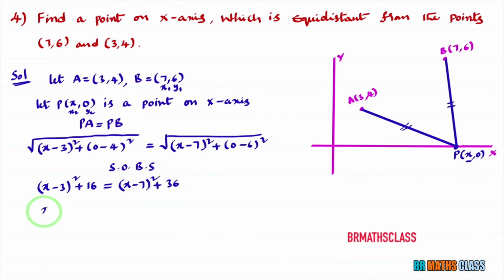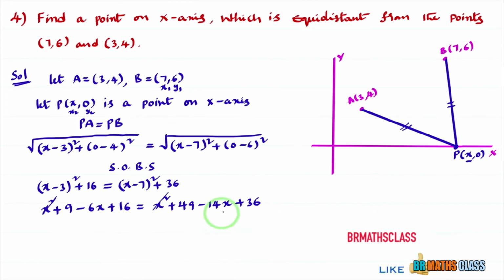Expand this further: x square plus 9 minus 6x plus 16 equal to x square plus 49 minus 14x plus 36. You see this x square will get cancelled.